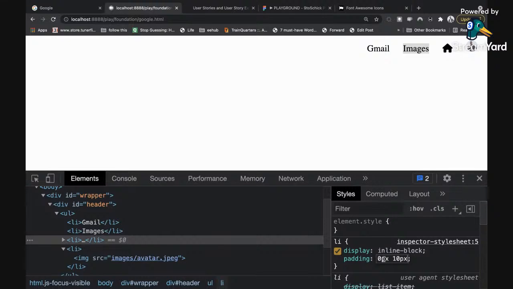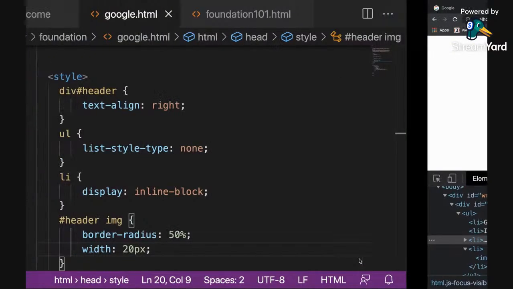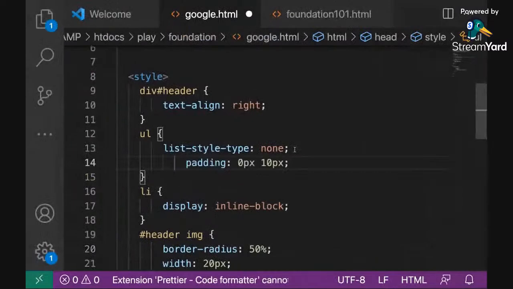So you can see that as I increase this number, left and right wise is adding more space. Is that clear? You can see it. As I'm increasing the number, it's increasing it. So that's what we want to do. We just want it to be around, say, 10. 10 is perfect, right? So I'm going to highlight this style, switch to my code, and then paste it right here. All right, so we're making progress.